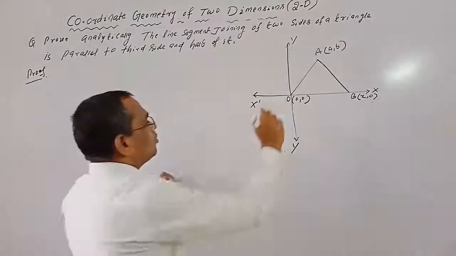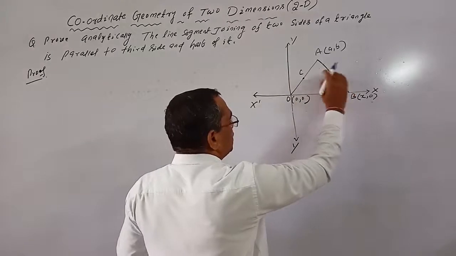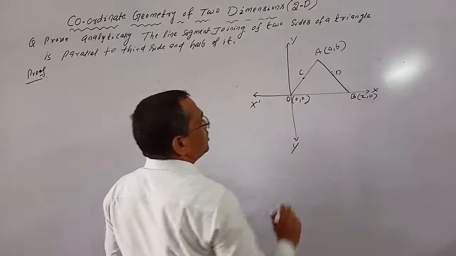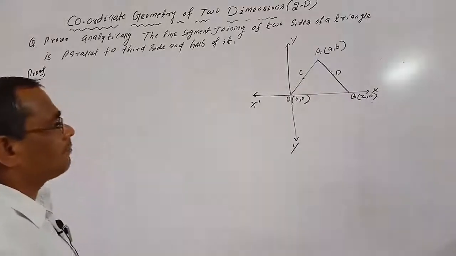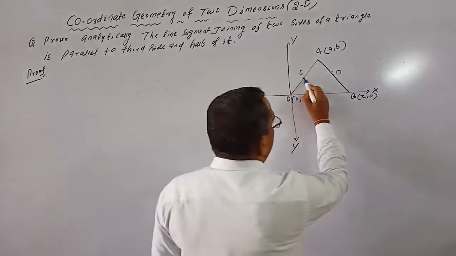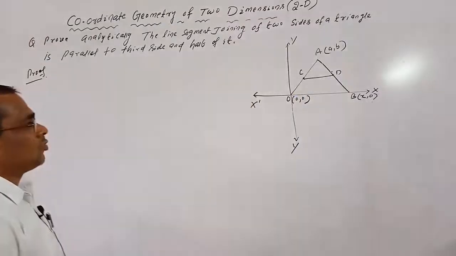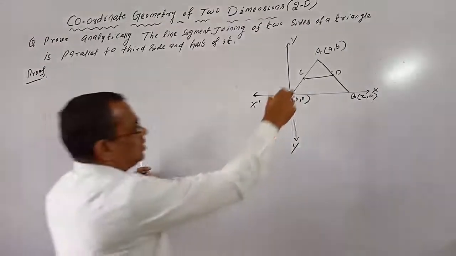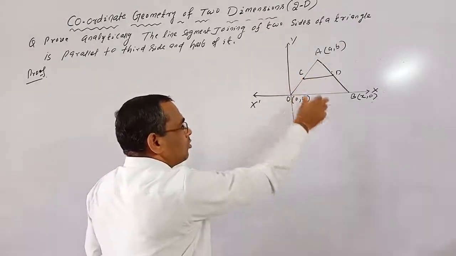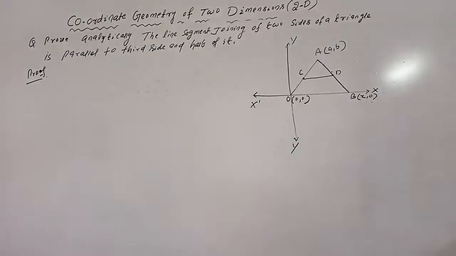We take two midpoints, C and D. C is the midpoint of side OA, and D is the midpoint of side AB. Now we join these two points C and D. Actually, we prove that CD is parallel to OB, and the length of CD equals half the length of OB.